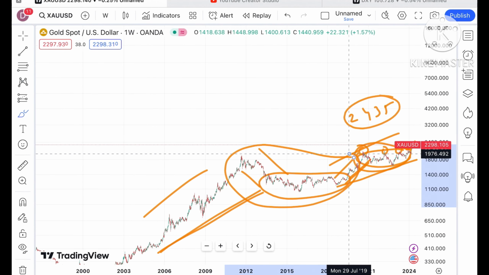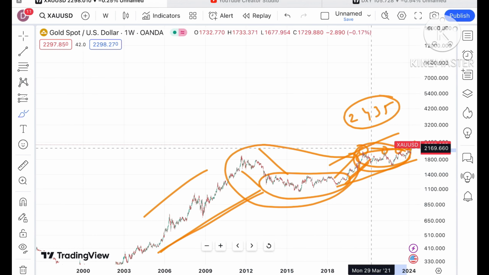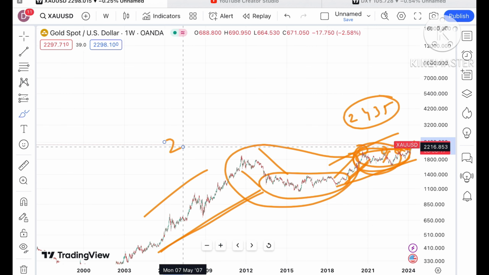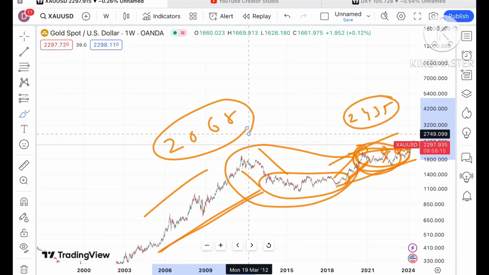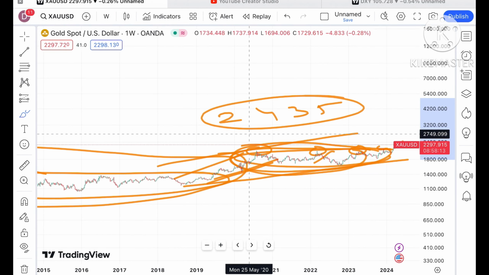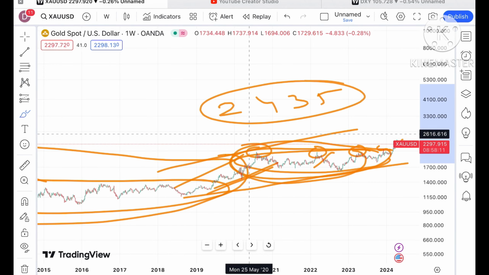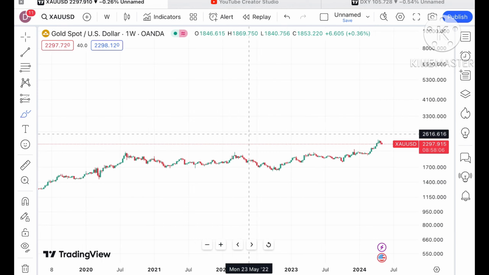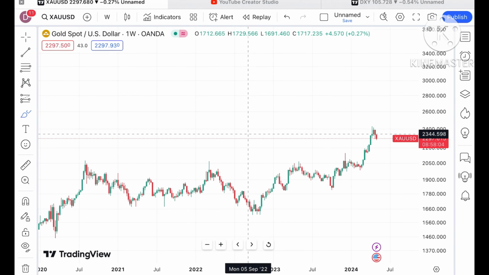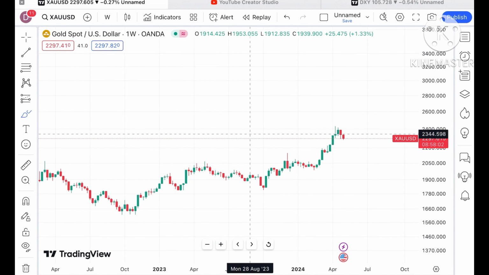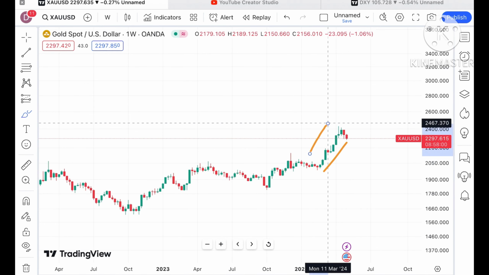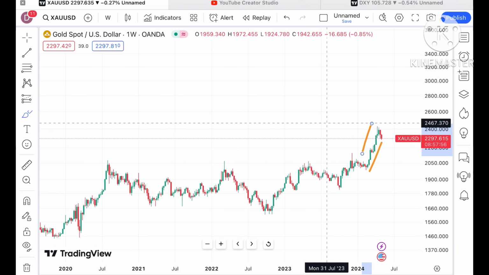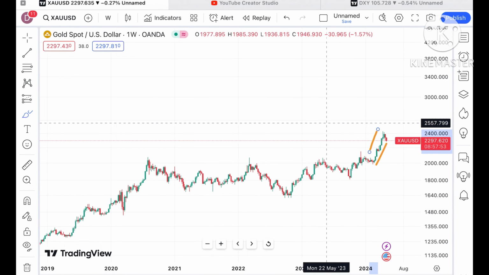Until now we have not seen this level, so it has moved out of this zone, and similarly it has moved out of this zone. So the probability can be high that if the price keeps sustaining above a level of 2068, we can see an upside. This is for a longer view, but if you're looking for a shorter view, week wise, you have to look at this particular trend. For 2 weeks there is a continuous downfall, but previously for 4 to 5 weeks we have seen a continuous upside.